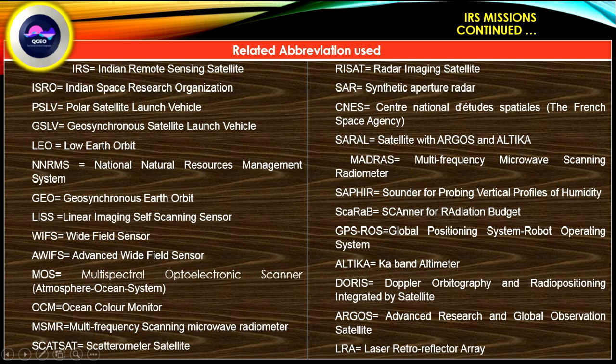OCM, Ocean Color Monitor. MSMR, Multi-frequency Scanning Microwave Radiometer. SCATSAT, scatterometer satellite. RISAT, radar imaging satellite. SAR, synthetic aperture radar.